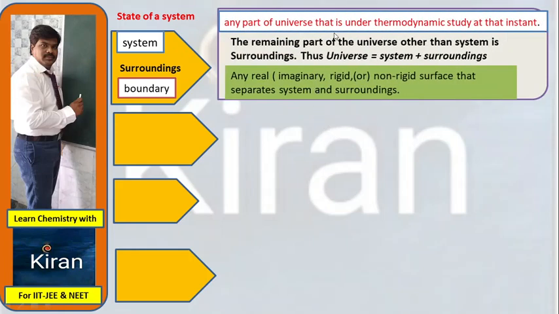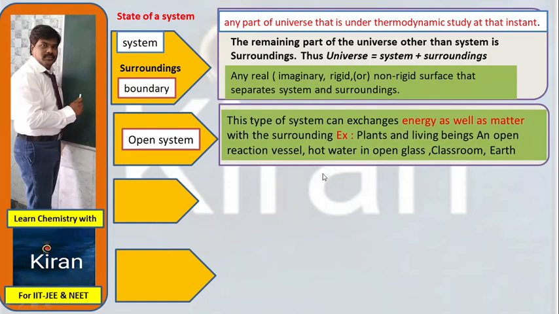Any part of the universe that is under thermodynamic study at that instant is known as a system. The remaining part of the universe other than the system is the surroundings. The universe is equal to system plus surroundings. Boundary means an imaginary or rigid line or non-rigid surface that separates system and surroundings. Types of systems: we have three different types, the open system, closed system and isolated system.